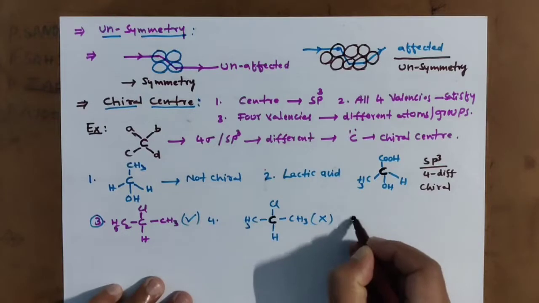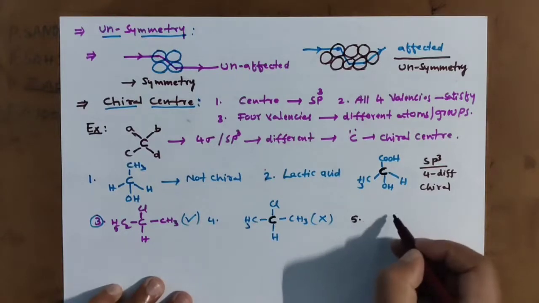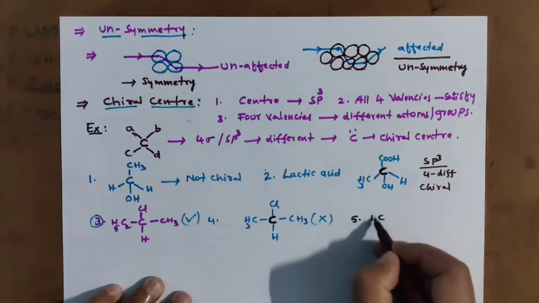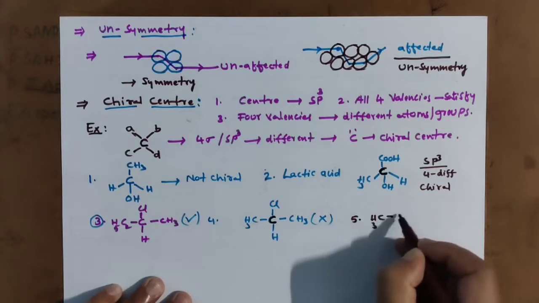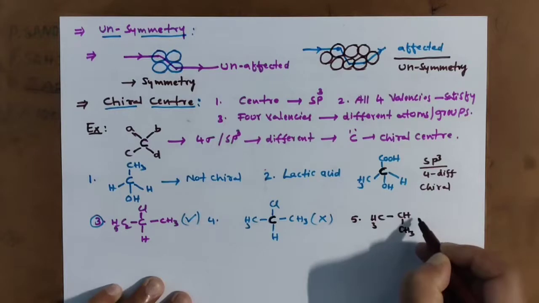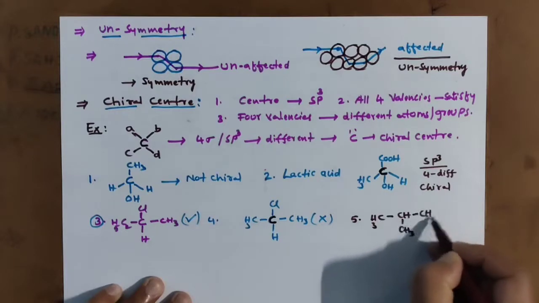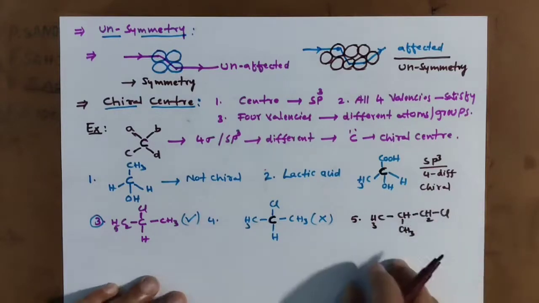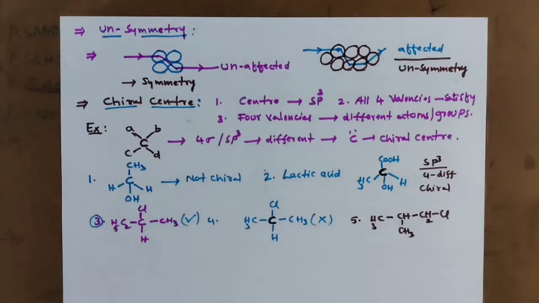Go for another example I am giving here. CH3, CH, CH3, CH2, Cl. See this compound. 1-chloro, 2-methyl propane.